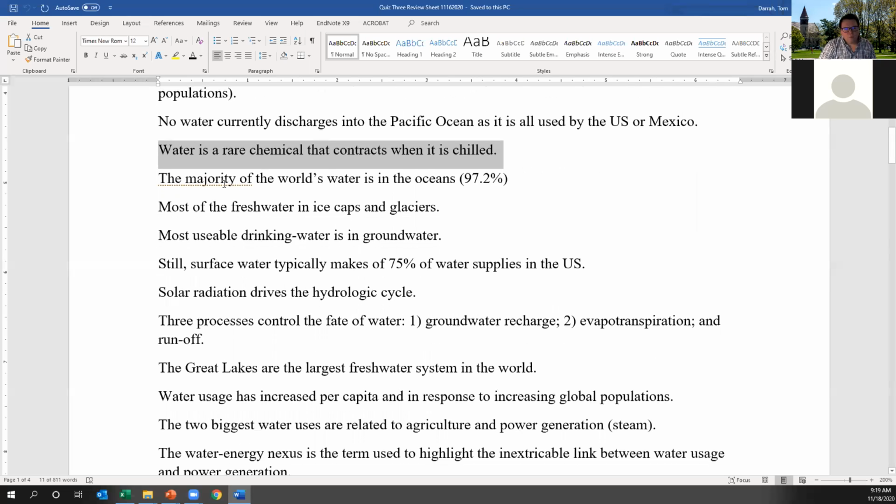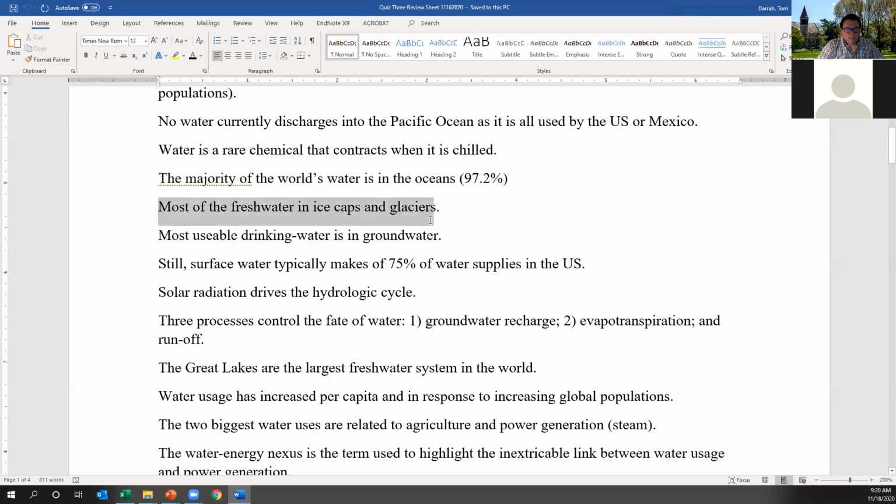Some facts about water resources themselves. These I think are important. I won't test you on 97.2, but the general idea is important to recognize: the vast majority of the world's water is locked in salt water in the oceans. It's not available for drinking. It's a huge reservoir of water, but it's not really useful in terms of thinking about it as a water resource. We alluded to the fact that there might be multiple volumes of oceans of water in the Earth's mantle, but that's also irrelevant to the conversation of where we're going to get water resources.